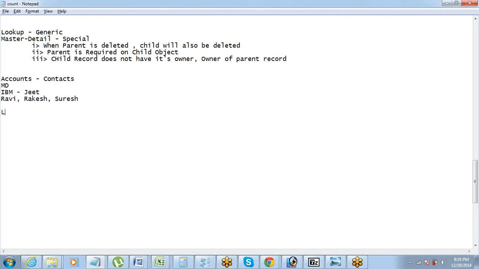However, for lookup you can have this thing. If it is lookup, then what happens? I can be the owner for the account. However, there can be 3 different people talking to these 3 different contacts that I have from this account. Okay, so let's say Narayan is the owner for this, Rohit is owner for this, and Ankit is the owner for this.